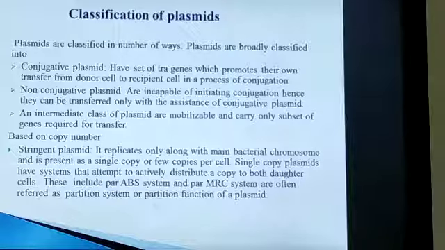These single copy plasmids have a system for how they get distributed in daughter cells. For example, this system includes the parABS system and the parMRC system. These are the genes responsible for the partition function, that is, the even distribution of the plasmid in two daughter cells.